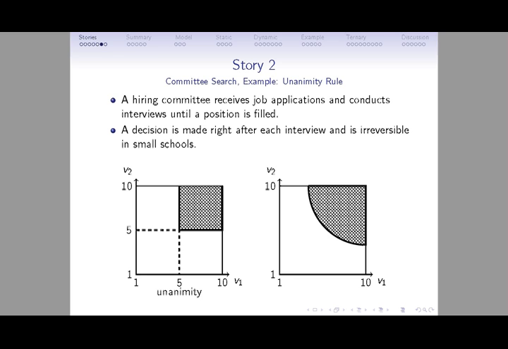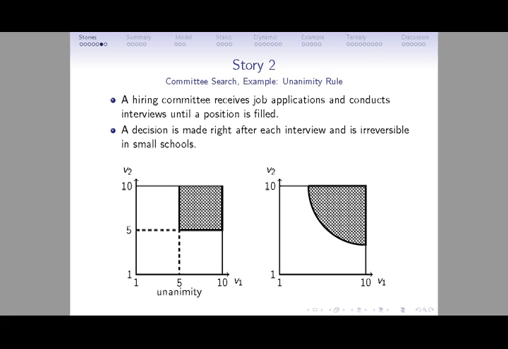Also, if you think about each interview as an interview of a group of people, then you could think about this problem as whether you hire one person among this group or you continue the search and get another group. So that would be a possible explanation as well. In these situations, the unanimity rule is a very popular rule. Unanimity means that if each member of the committee likes this candidate, then the candidate is hired.